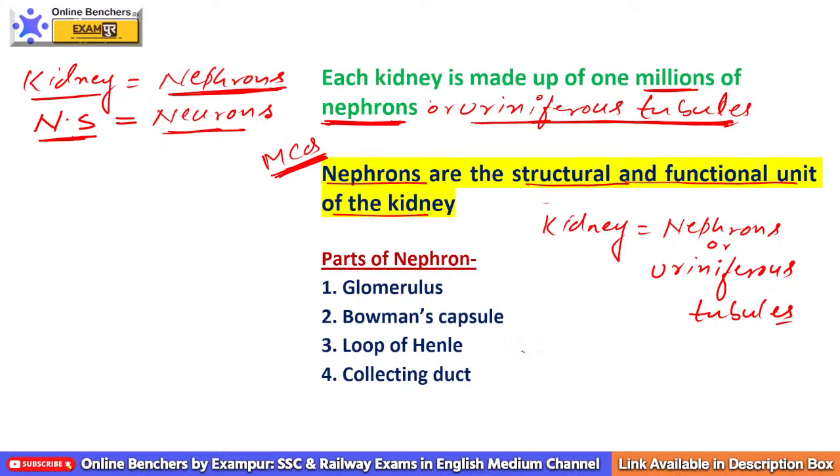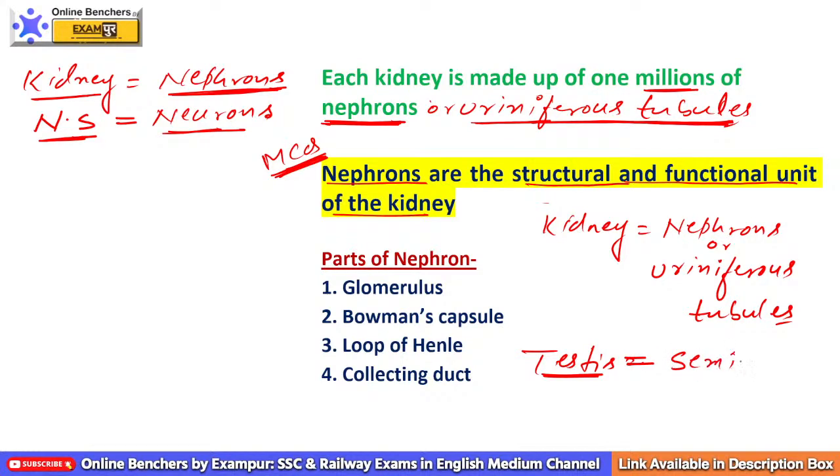But when we talk about the testis, what is the structural and functional unit of testis? Testis is also made up of fine tube-like structures. So the structural and functional unit of testis is known as seminiferous tubules.